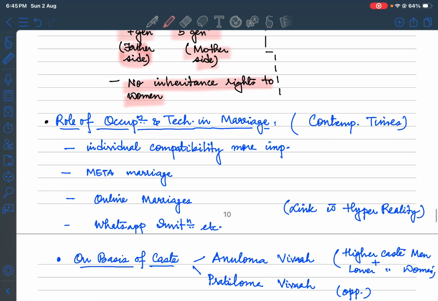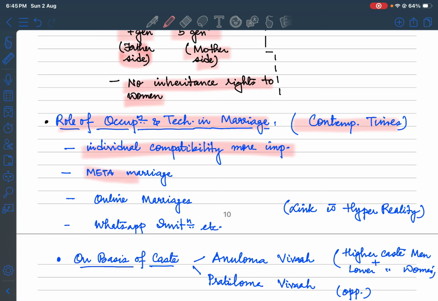Coming to the role of occupation and technology in marriage, in contemporary times, we have seen that individual compatibility is more important, because nowadays professional integration has been one of the key aspects. People are marrying, like IT sector people are marrying the IT sector, teachers are marrying the teachers. We have seen that lawyers are marrying the lawyers. Why? This has shown that occupational efficacy is one of the important things to be seen for compatibility, right?